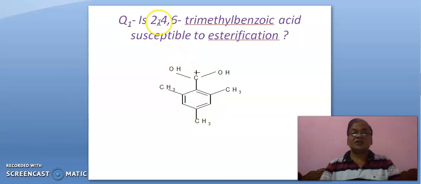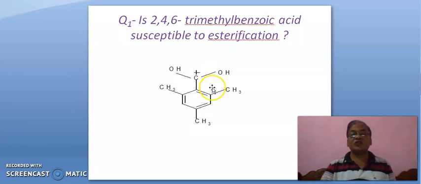This is, friends, when 2,4,6-trimethylbenzoic acid comes in contact with acid. Of course, you know, when carboxylic acid reacts with ethyl alcohol in presence of sulfuric acid, strong acid, then ester is formed.